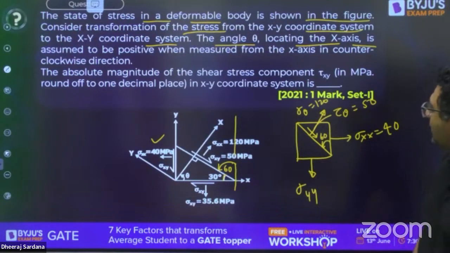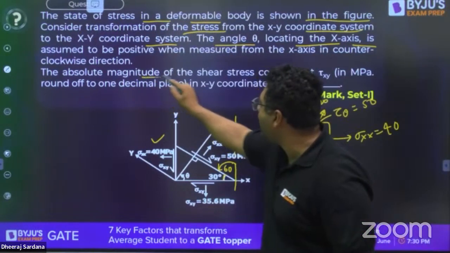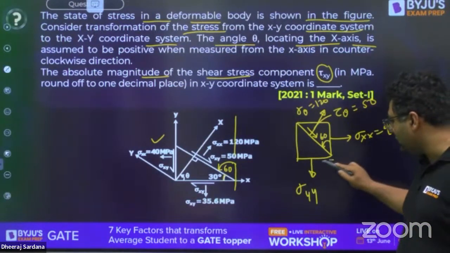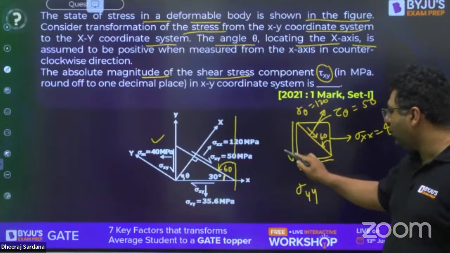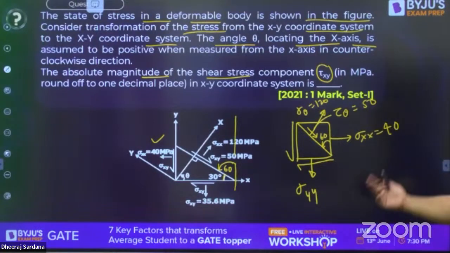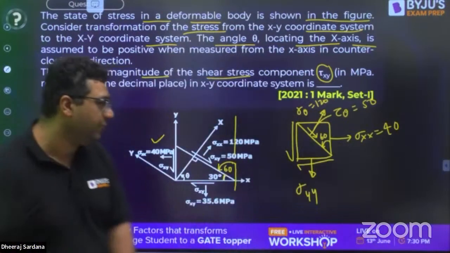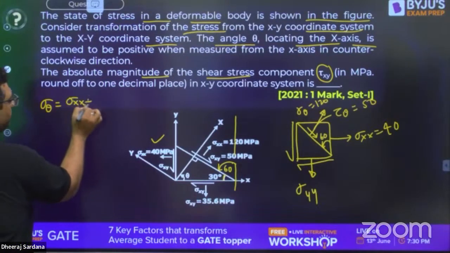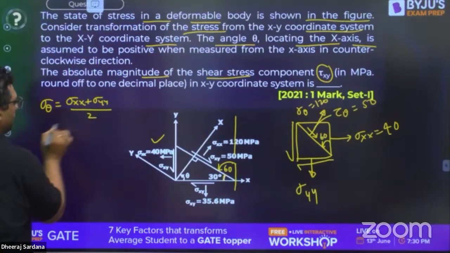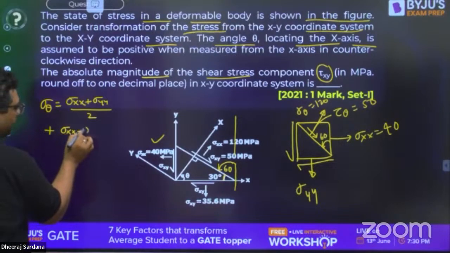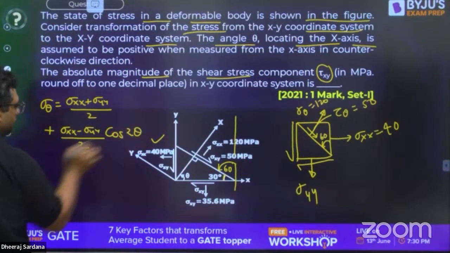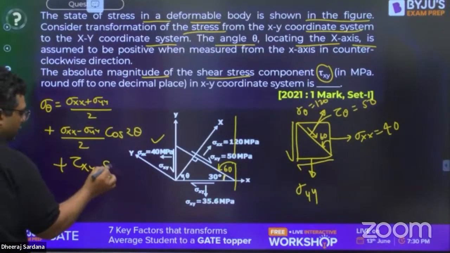And they are saying what we need to find out: the absolute magnitude of the shear stress component tau xy. So we need to find out this shear stress component. Rest all the given things are in front of you. For that you need to apply the formula of sigma theta, that is sigma xx plus sigma yy by 2, plus sigma xx minus sigma yy by 2 cos 2 theta, plus tau xy sine 2 theta.